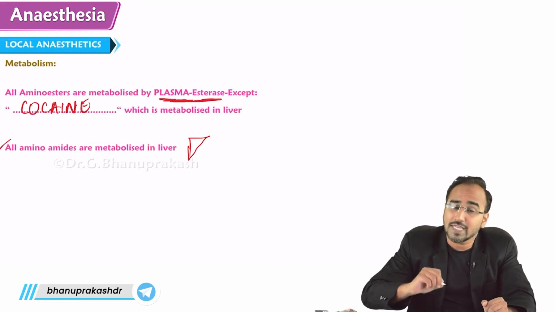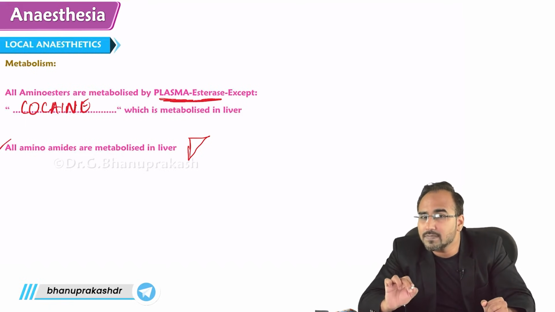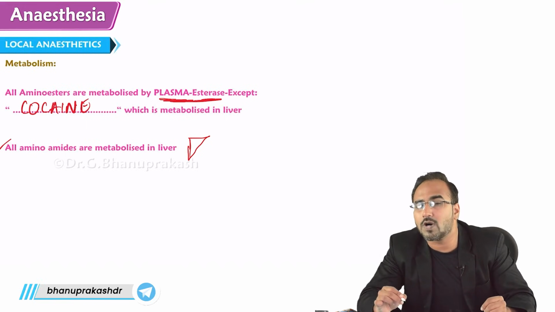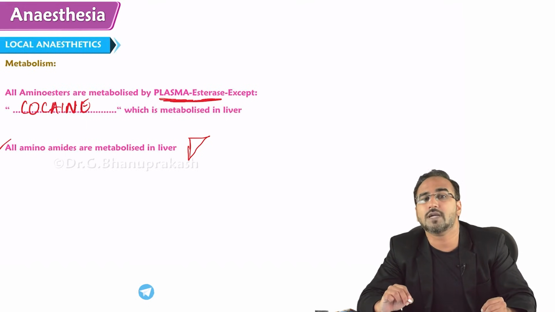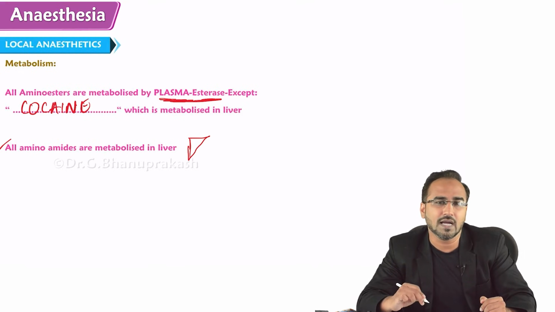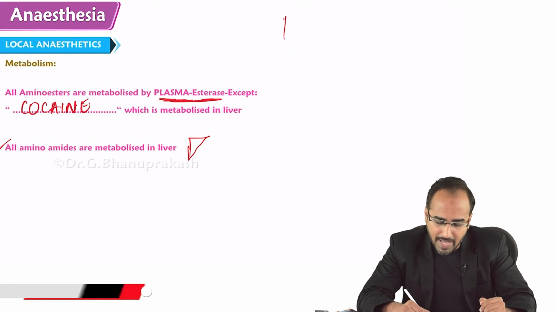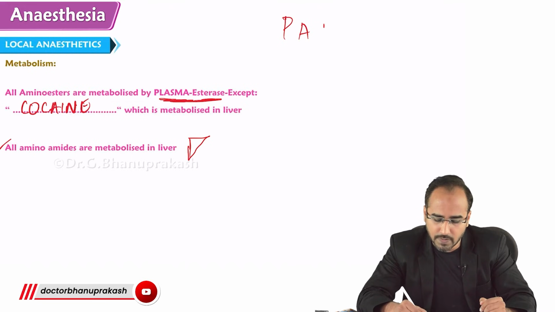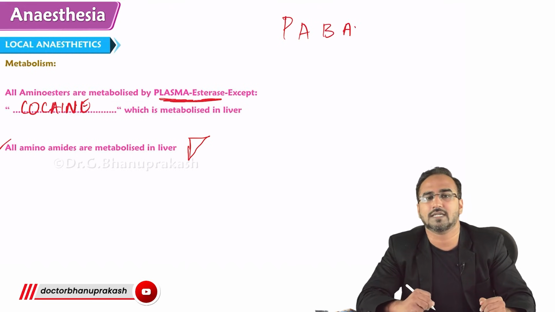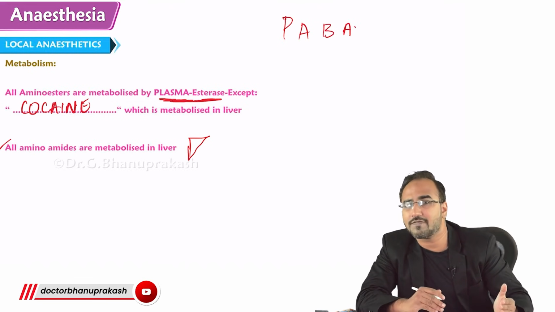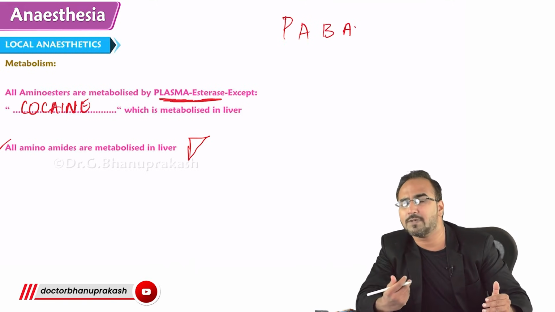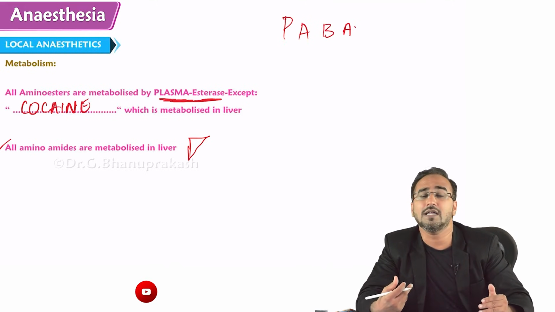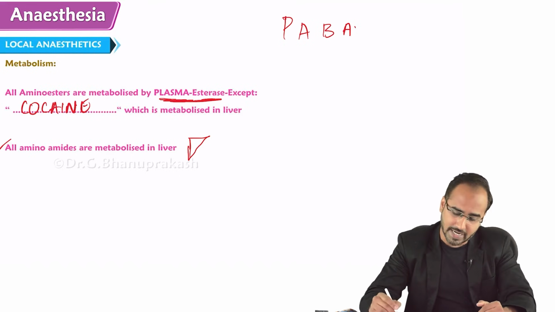Guys, some of the amino esters, after being metabolized in the plasma, are metabolized to a compound called PABA. Compound called what? PABA. You know what is PABA? PABA is para amino benzoic acid. So some of the amino esters, after being metabolized in the plasma, are metabolized to this compound called PABA, which can cause allergic reaction.